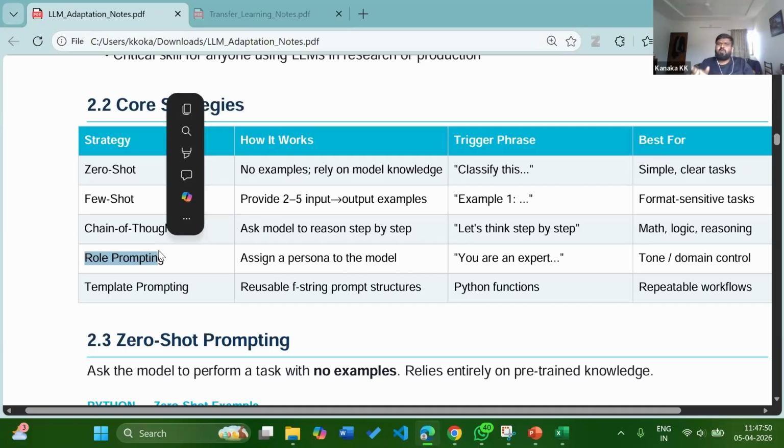This is called role prompting. Okay, we can say you act like PM of India. Think yourself as a Prime Minister of India and tell me what are the important policies I have to bring. Okay, what are the important policies? Okay, you can try it out.